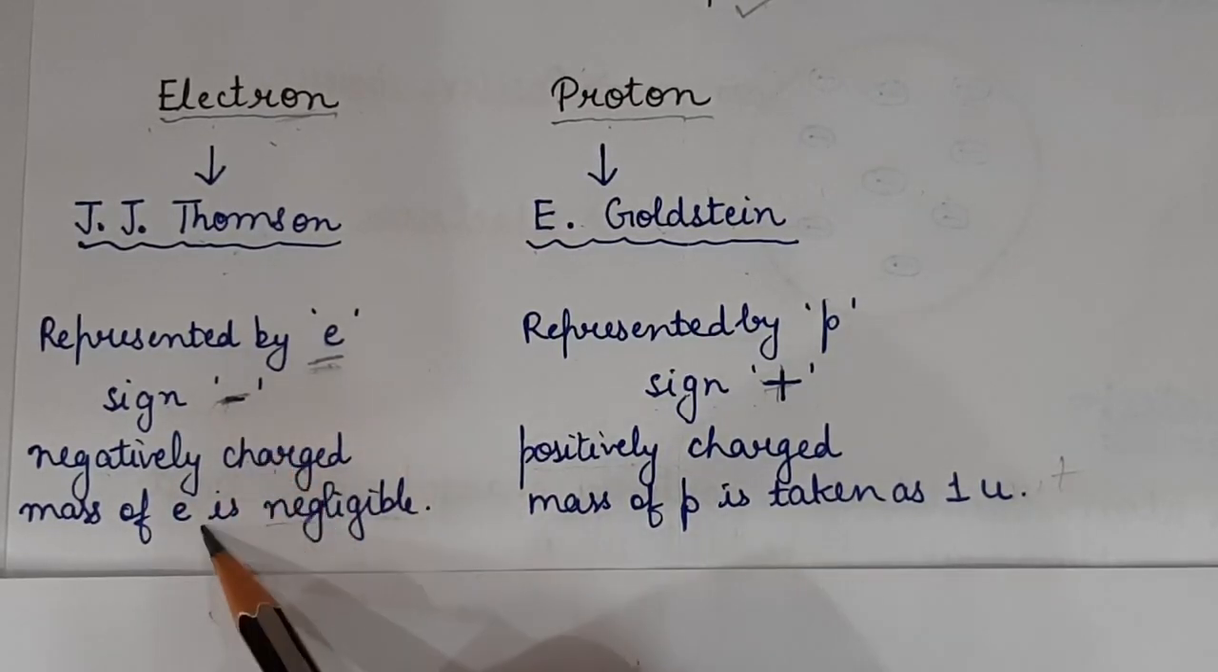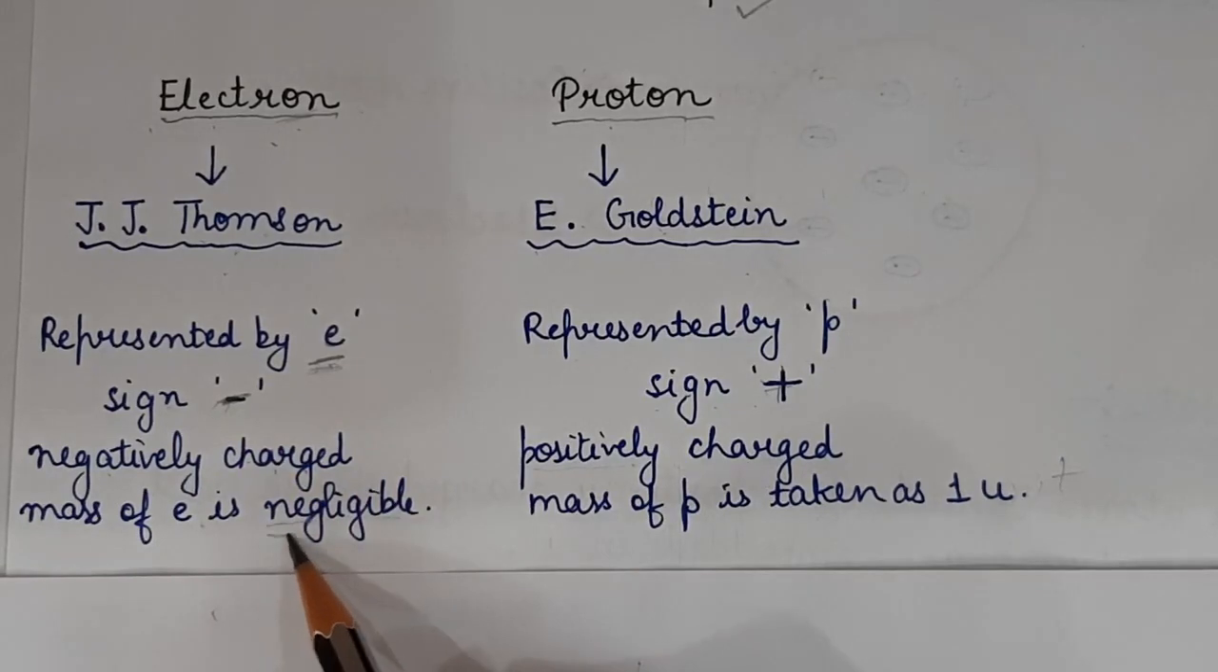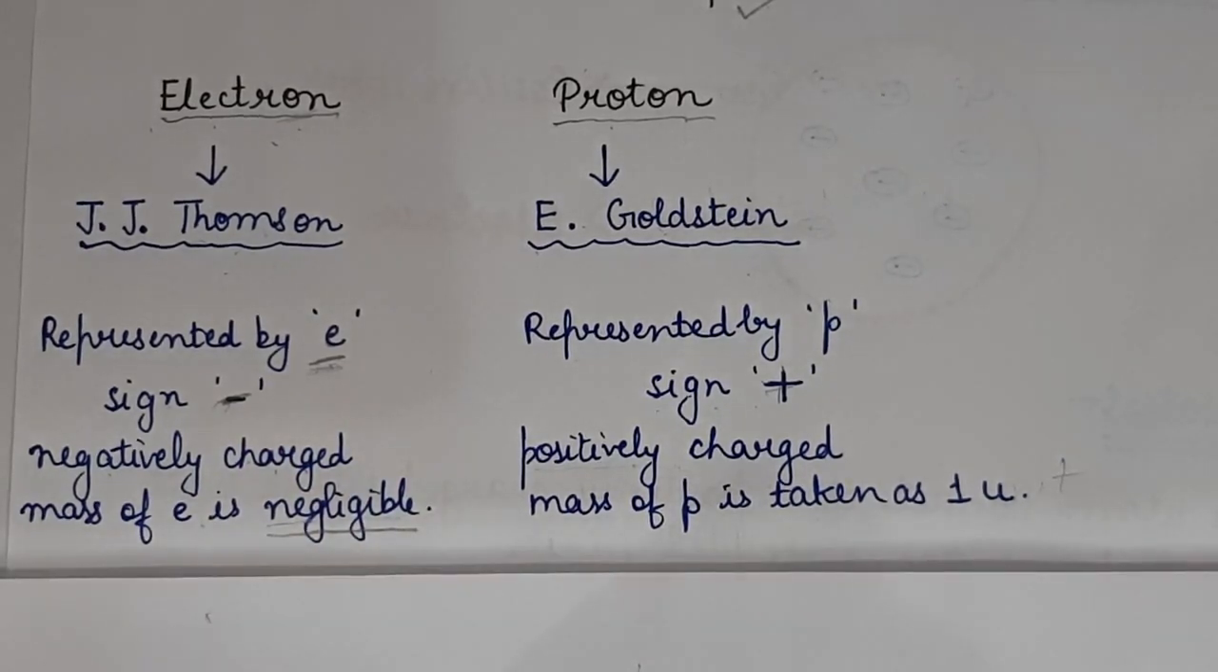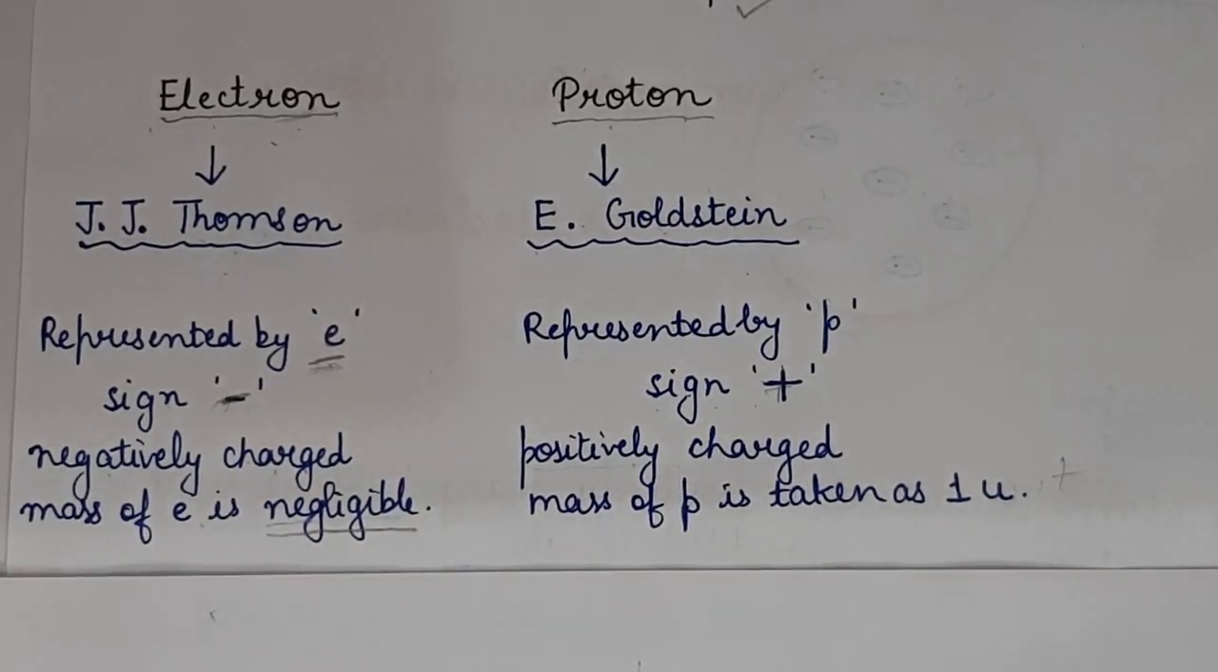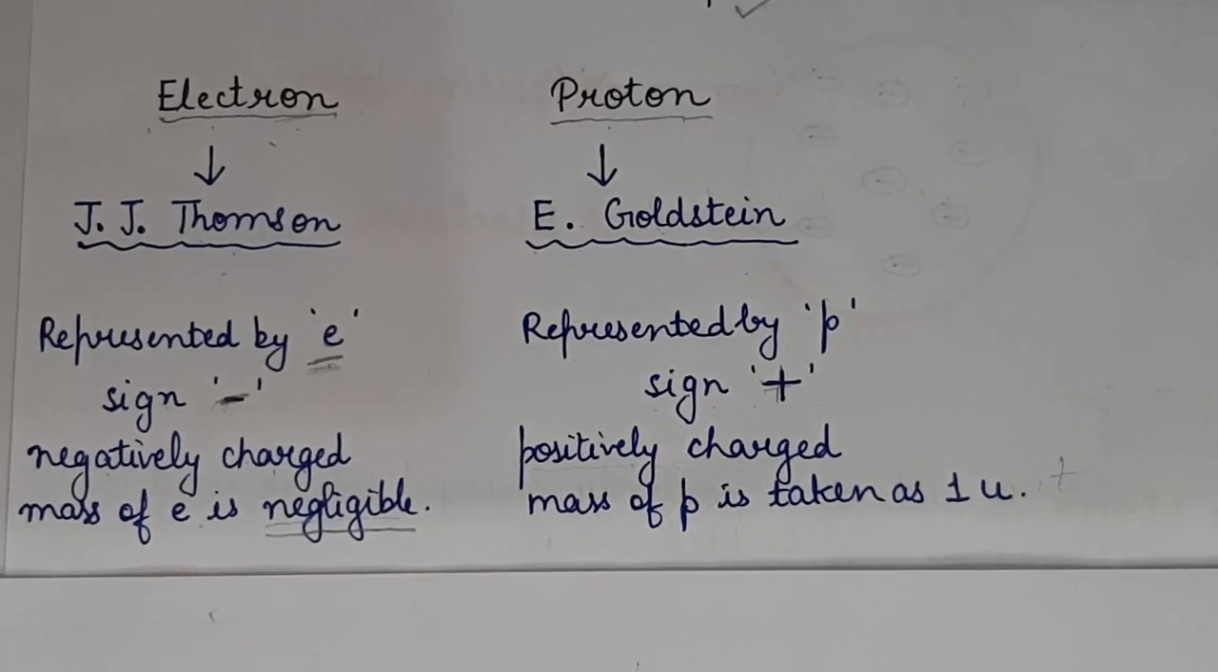Also, the mass of electron is negligible. Negligible means very, very small, very, very minute, almost approaching zero. So that's why we say negligible. So this was about the discovery of electron.